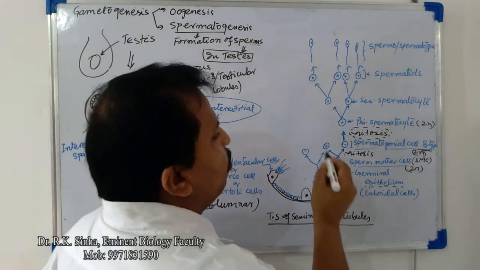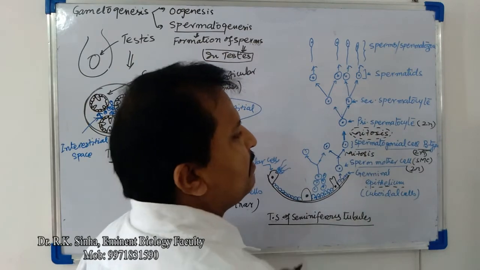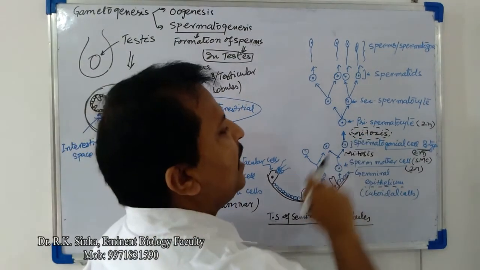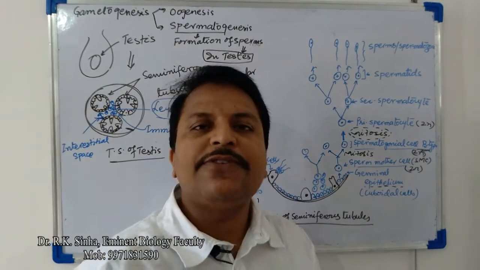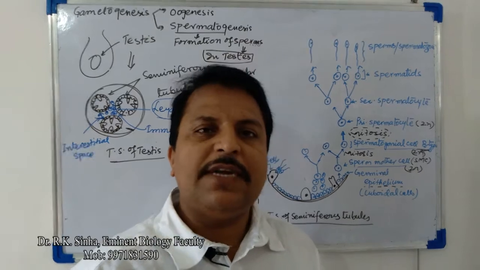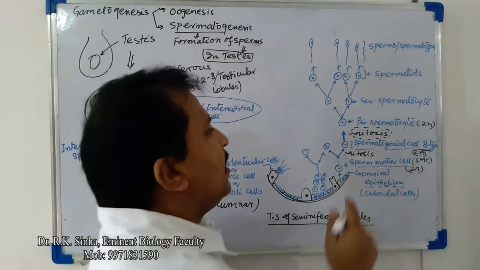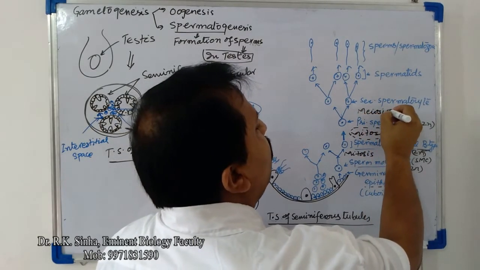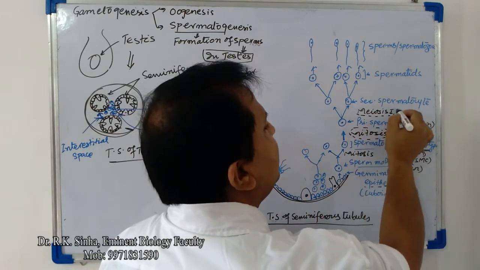Now what will happen in the further division of this primary spermatocyte? It will undergo meiosis 1, the first meiotic division.